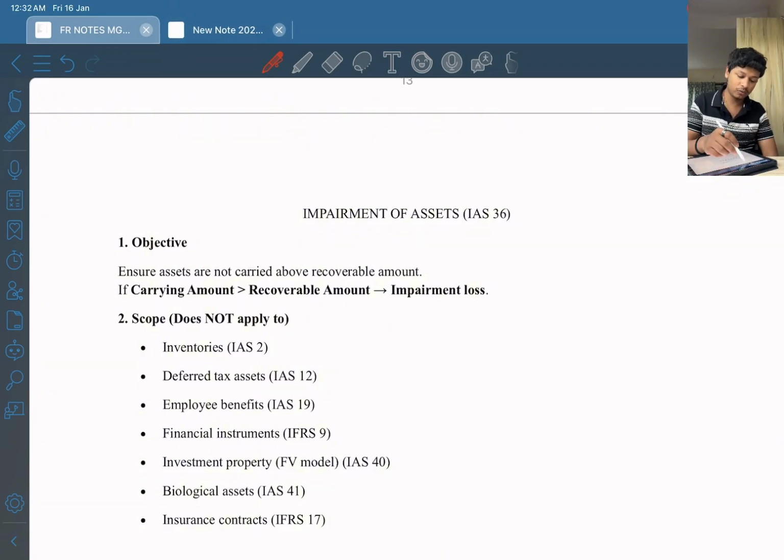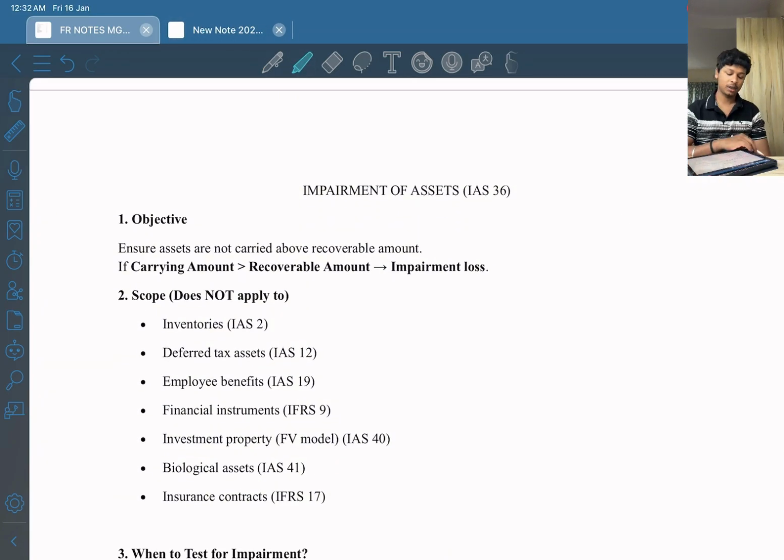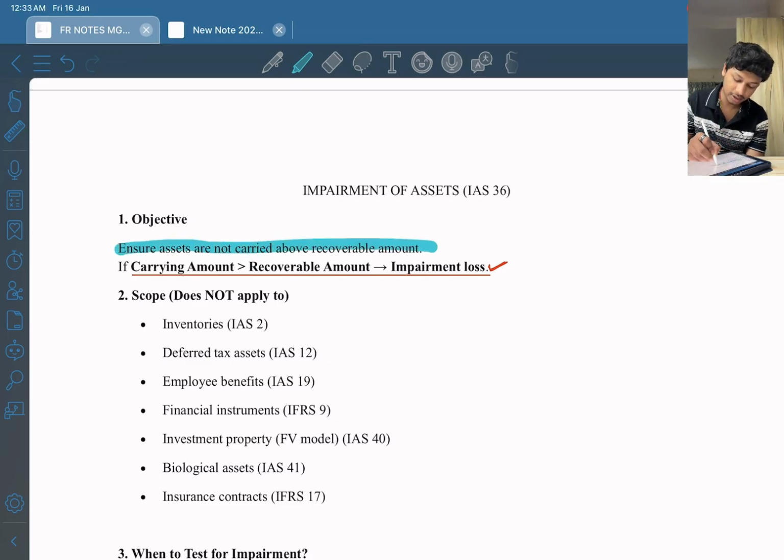Now let us move to impairment of assets, right? What is impairment of asset? Firstly, it happens when carrying amount of an asset is greater than recoverable amount. It will result in an impairment loss. What is the objective of impairment loss? Impairment happens because it ensures that assets are not carried above their recoverable amounts. Okay, this ensures that the assets are not overvalued.